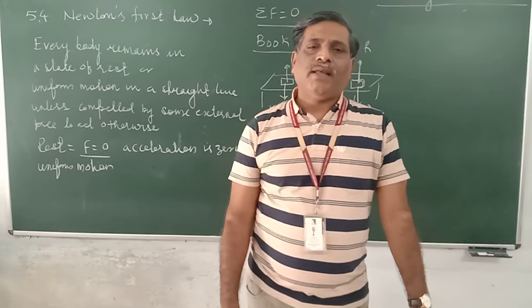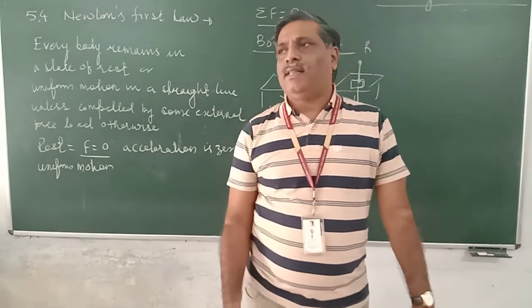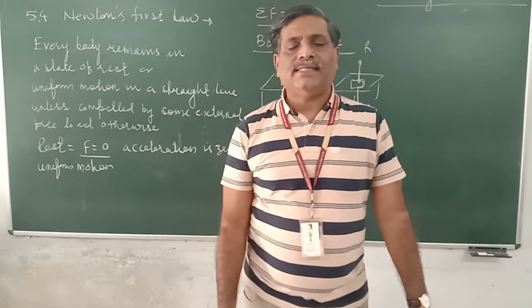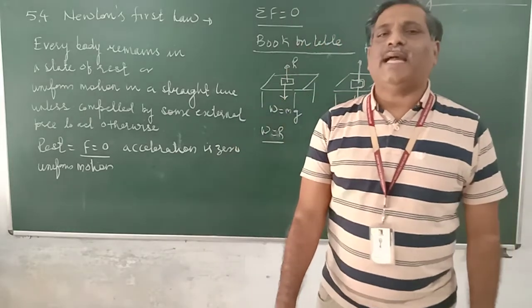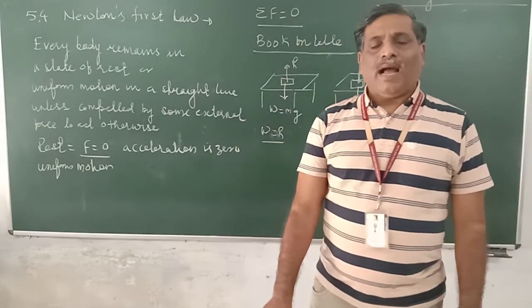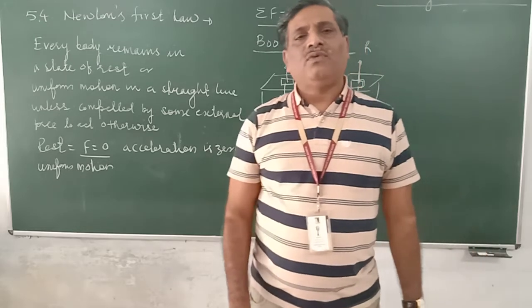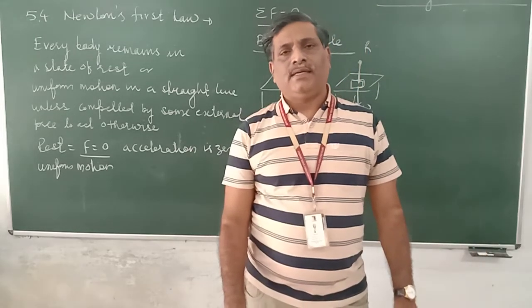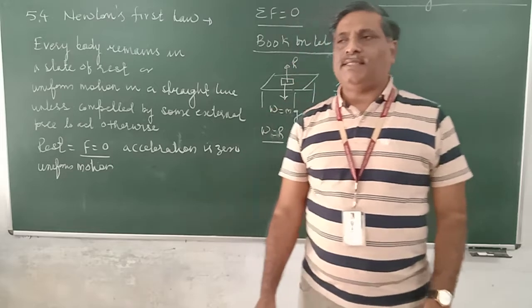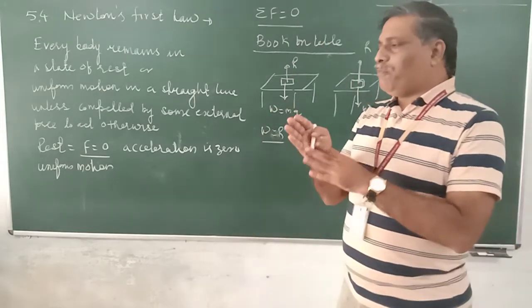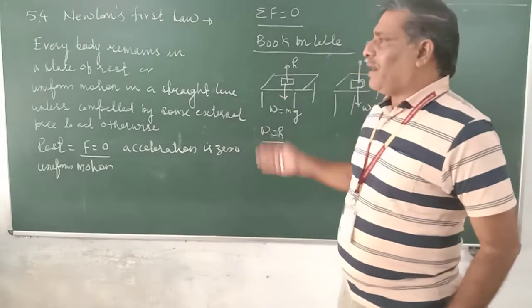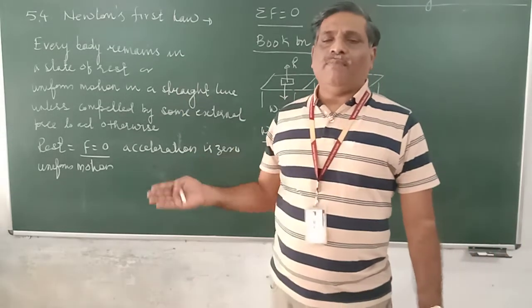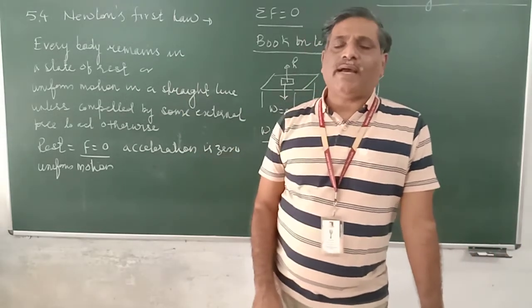Therefore, the feet which are in touch with the bus accelerate, and the upper part of our body remains at rest. If the frictional force is totally absent, then we will be pushed in backward direction and stopped by the other end of the bus. But this is not happening.